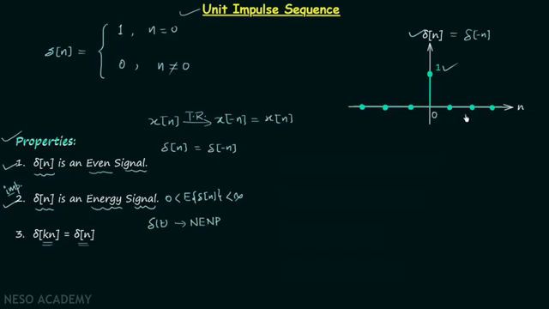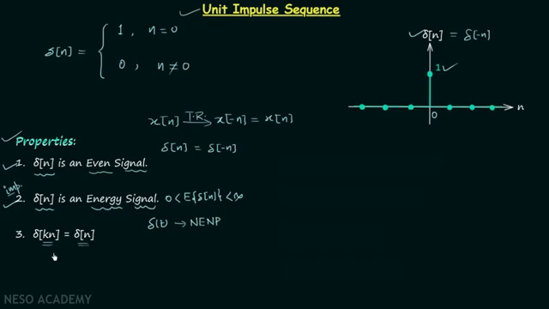Therefore, when you perform the time scaling, let's say time expansion, this value will remain as it is and all the other values will change, but again all of them are 0, therefore there will be no effect on the overall signal. Similarly, when you perform the time compression, there will be no effect on the overall signal.